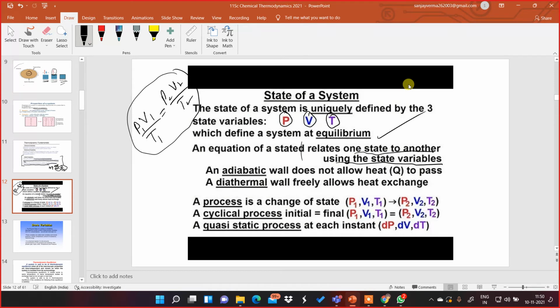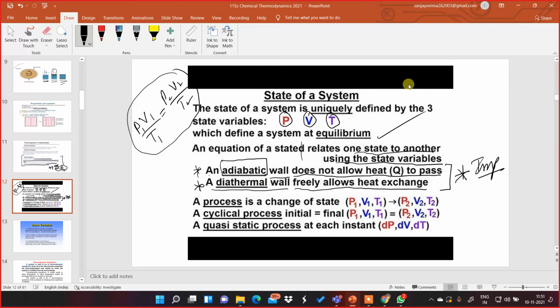So here, please learn the meaning of the word adiabatic. An adiabatic wall does not allow heat to pass. Learn this. An adiabatic wall does not allow heat energy to pass through it. Whereas a diathermal wall freely allows heat exchange. This is one important concept. So what is an adiabatic wall?